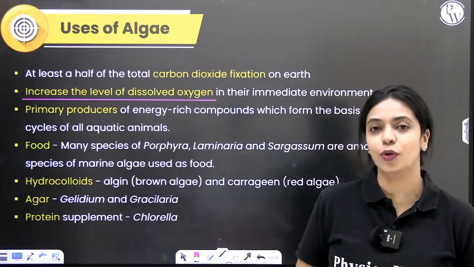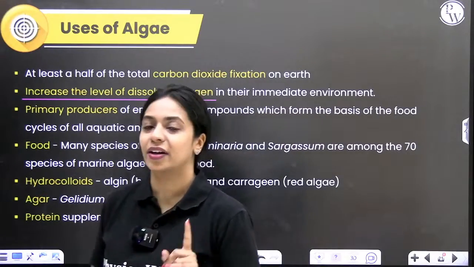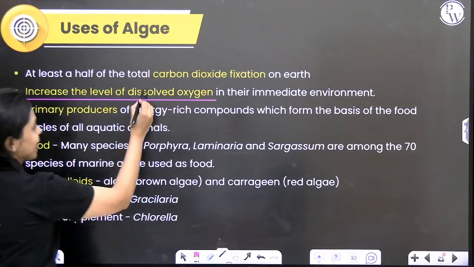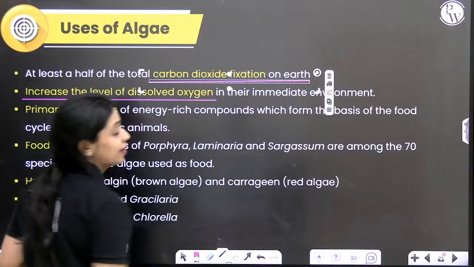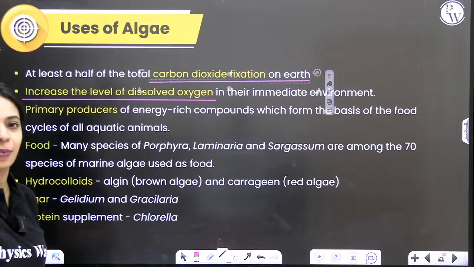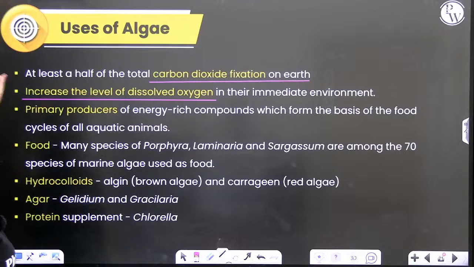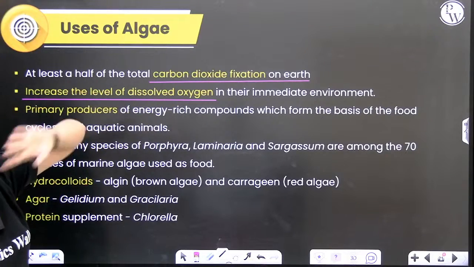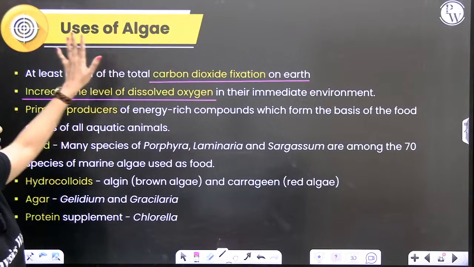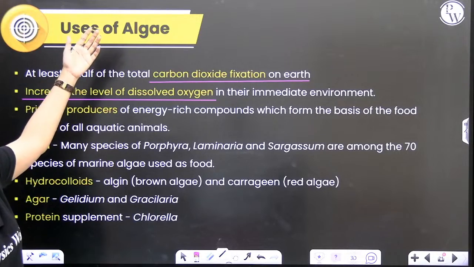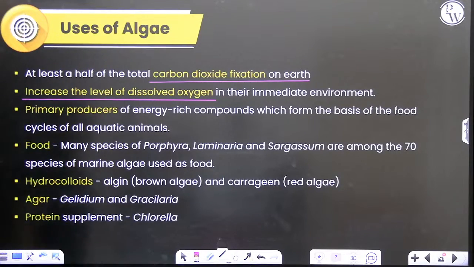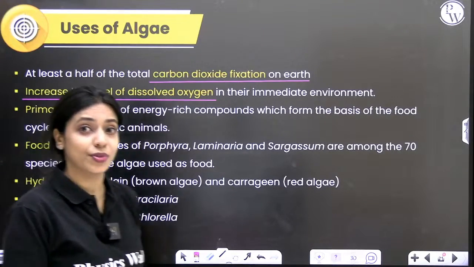Plants convert it into glucose. Since this is a photosynthetic organism, even over here carbon dioxide from the atmosphere is fixed into glucose. So the carbon dioxide levels in the atmosphere is reduced. At least half of the total carbon dioxide on earth is fixed by algae. That is why we call them the major producers.